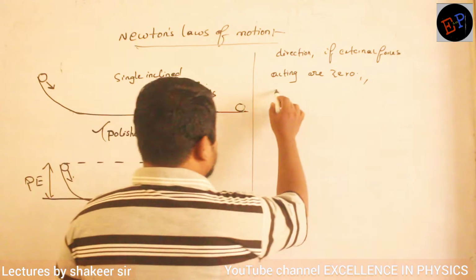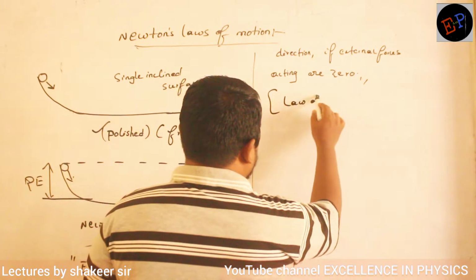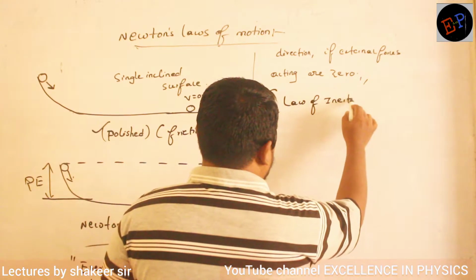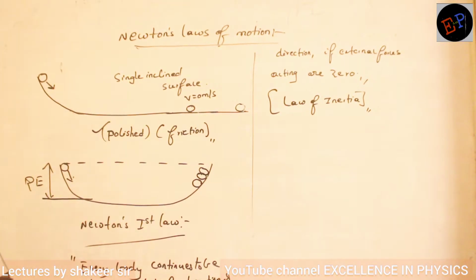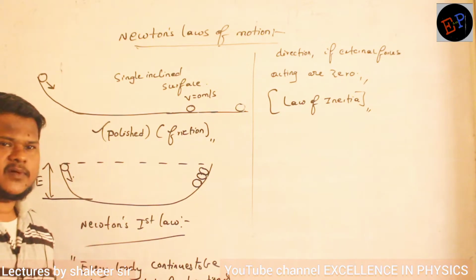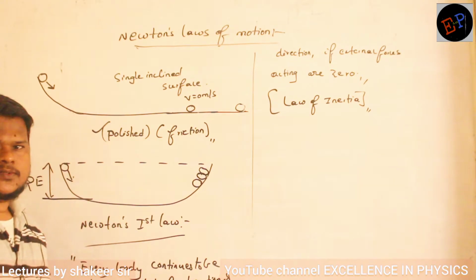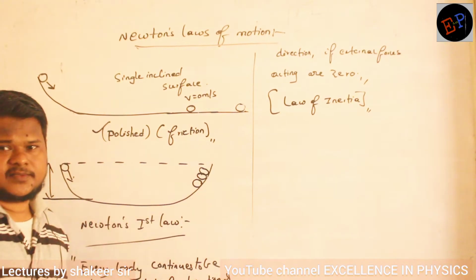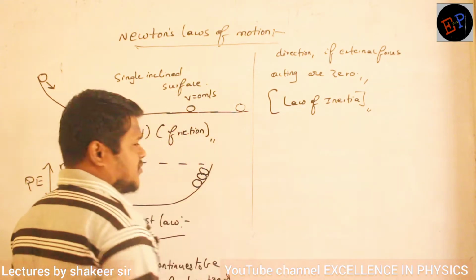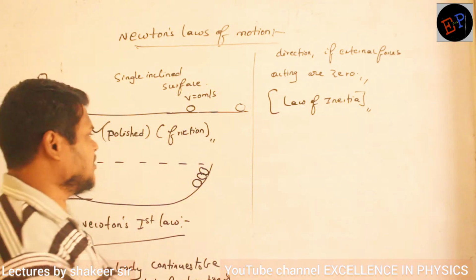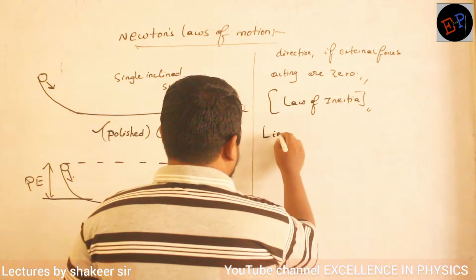So this law is also called the law of inertia. Newton's first law is called the law of inertia. Fine? So this is exactly the work done by Galileo only. The same statement he had written like this. Then we study Newton's second law, but before studying Newton's second law, we have to define a term which is called linear momentum.